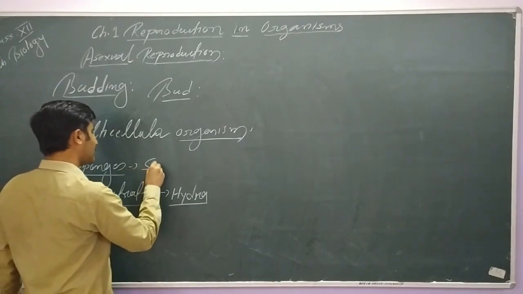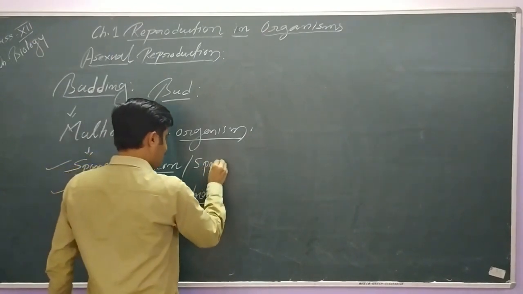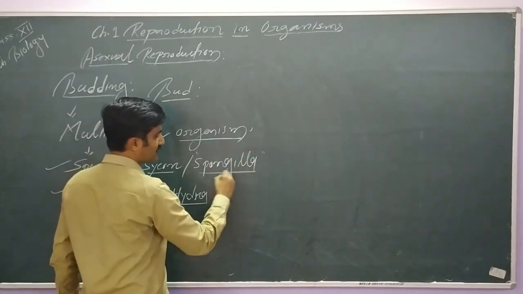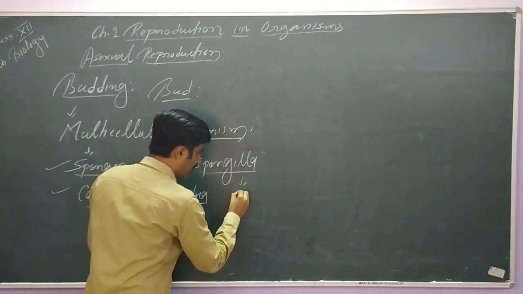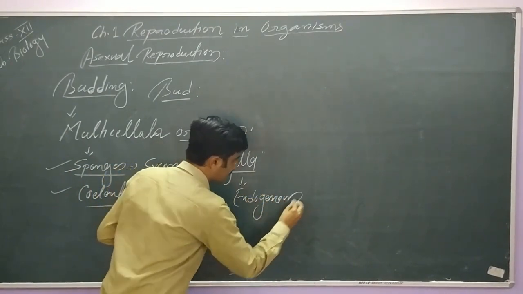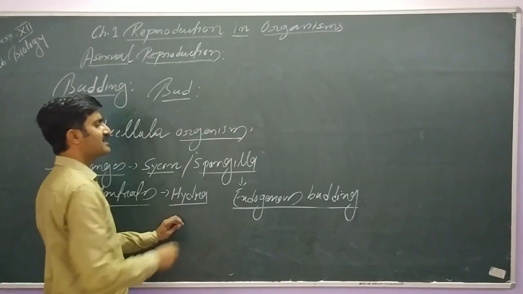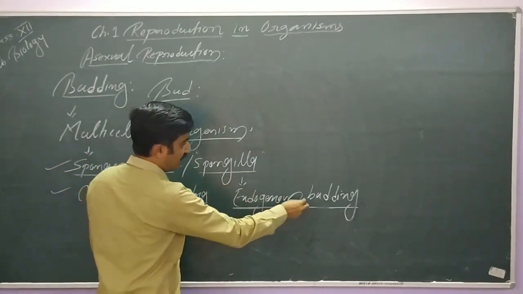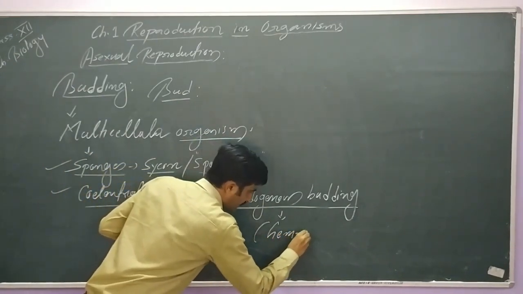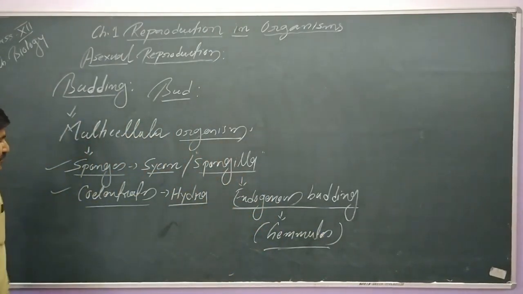Here we can take the example of Sycon, right, and Spongilla. Spongilla is most important. This term you have to remember. This is the example, Spongilla. Endogenous budding. So this is very important for the exam also. Endogenous budding is seen in Spongilla. And these buds formed in Spongilla are known as gemmules. These are called gemmules. This is very important. We will discuss gemmules in detail.